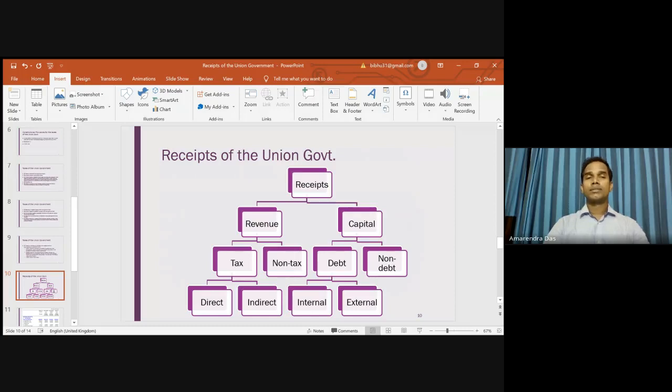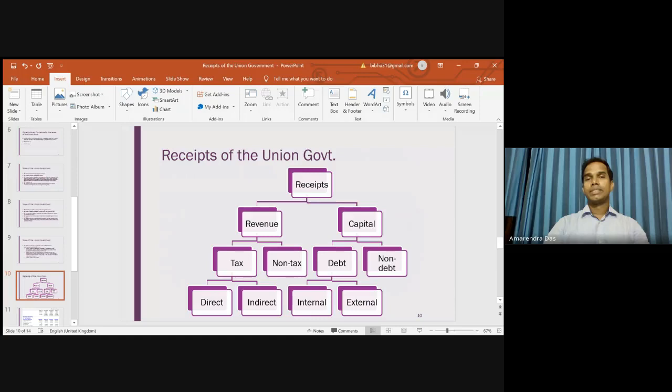Now, when you try to understand the receipts of the union government in a very simple manner, we should remember this picture. Broadly, all the receipts are of two types. One is revenue and the other is capital. Many times people ask what are the revenue sources of the union government? I think that is not the right terminology. If you say receipts, that is the most appropriate, because this includes both revenue receipts as well as capital receipts. Now, what is the difference between revenue receipts and capital receipts?